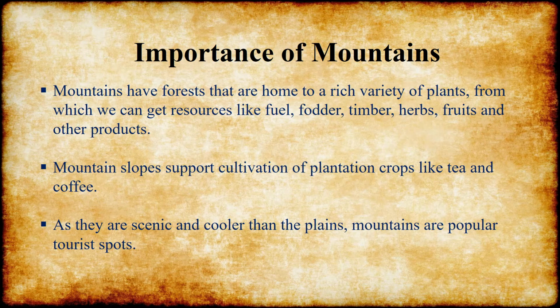Mountain slopes support cultivation of plantation crops like tea and coffee. So the major crops grown in mountain hill stations are tea and coffee. As they are scenic and cooler than plains, mountains are popular tourist spots. For example, Kodaikanal, Ooty, Darjeeling. These are all hill stations, which are the most popular tourist spots.